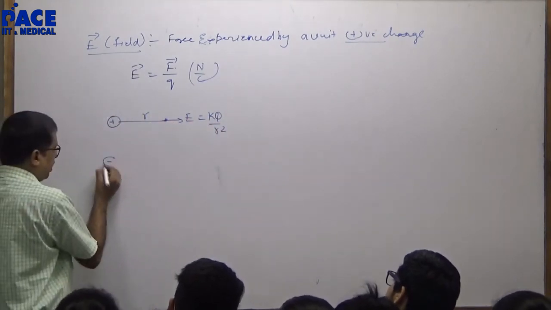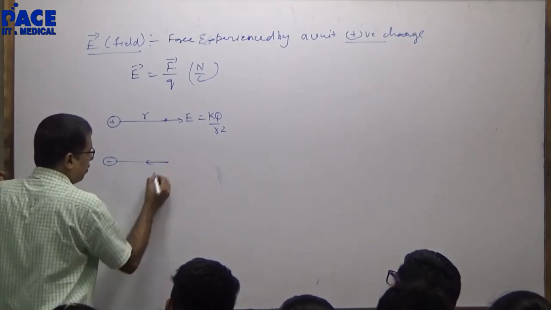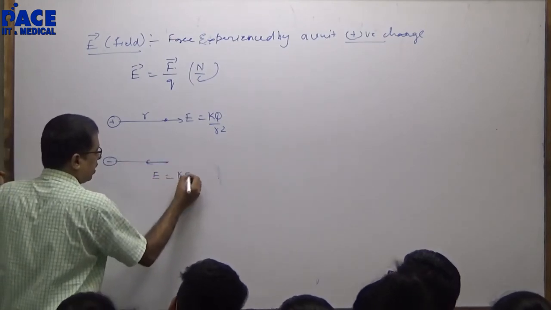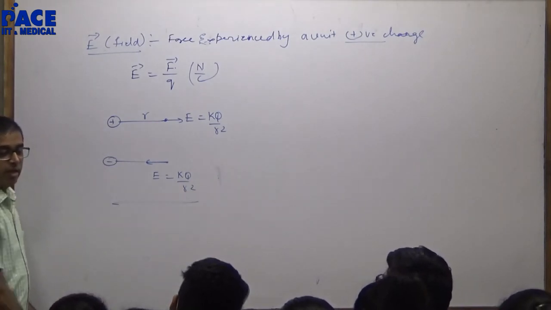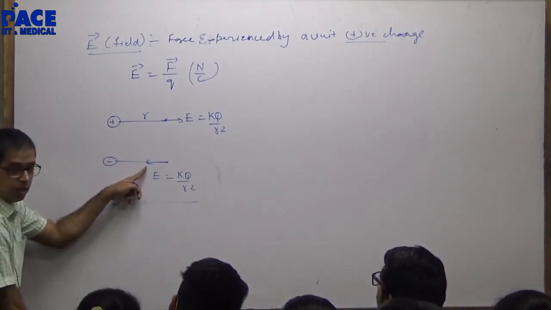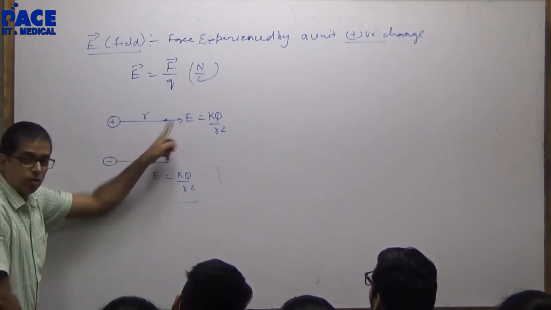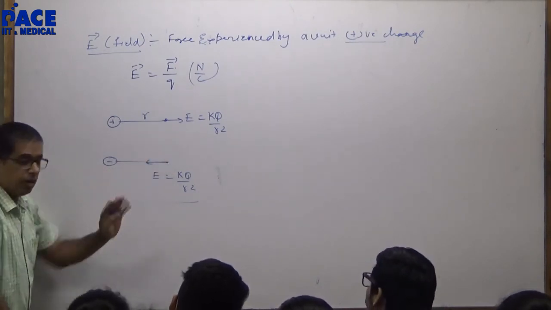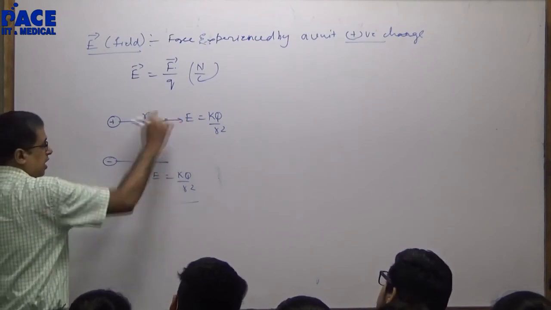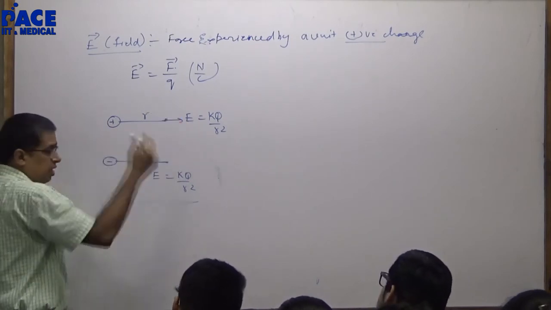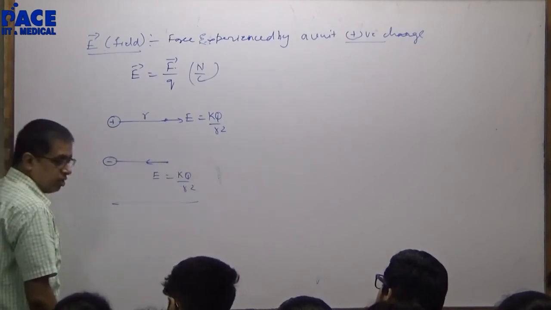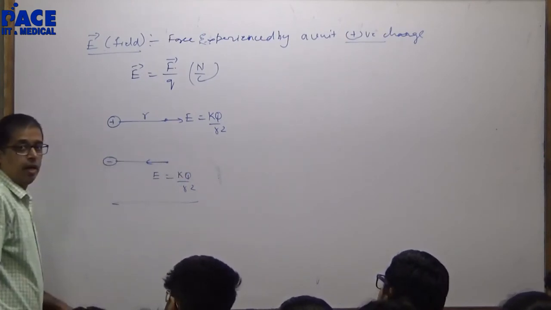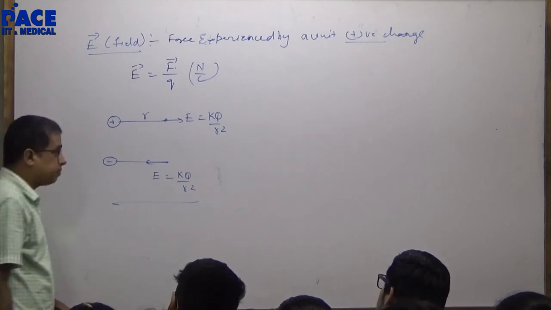If I have a negative charge here, field will be in this direction, kq by r square. Do you see the difference here? In gravitation I always had only this. In electrostatics I will have both. If I bring a unit positive charge here, it will be repelled by this. If I bring a unit positive charge here, it will be attracted by this. Like charges repel, unlike charges attract.